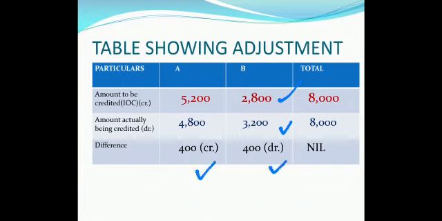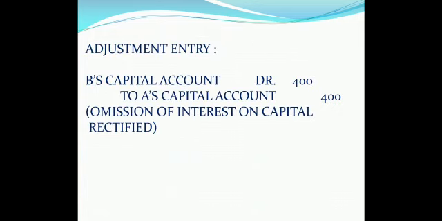So now let's frame the entry. It should be B's capital account debit to A's capital account. Why am I saying capital account? Because in this case, the capitals were not fixed. So B's capital account debit to A's capital account 400. Omission of interest on capital rectified. So we have finished up to case 2. In our next video, we'll be doing 2 more cases of past adjustment. Thank you, children.